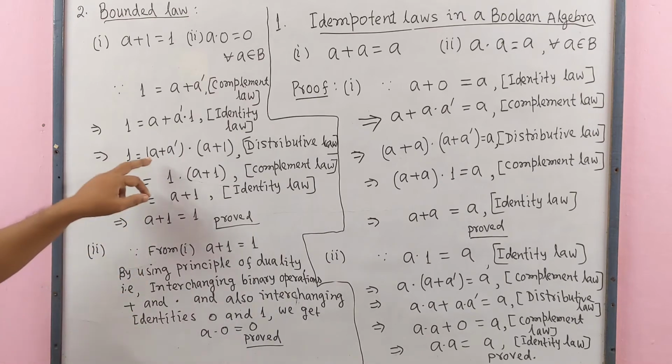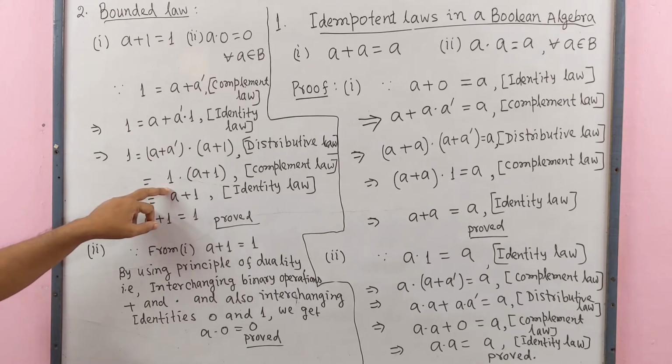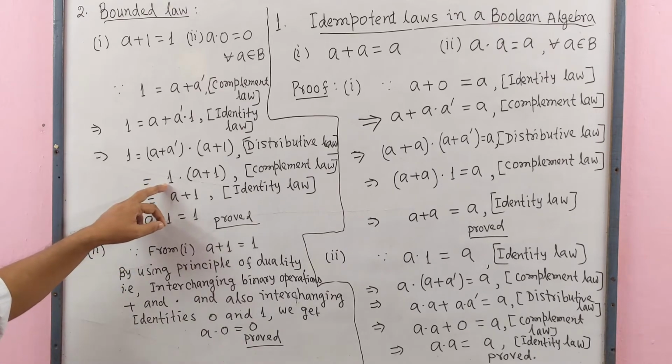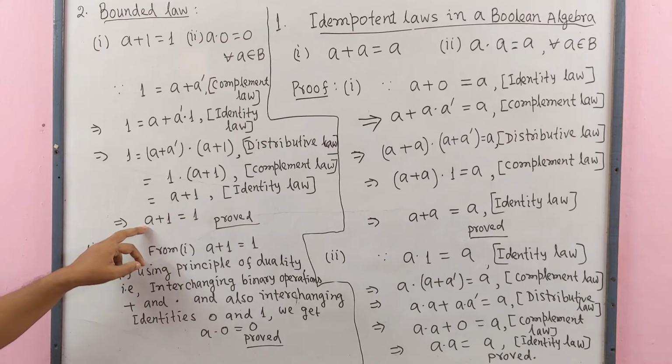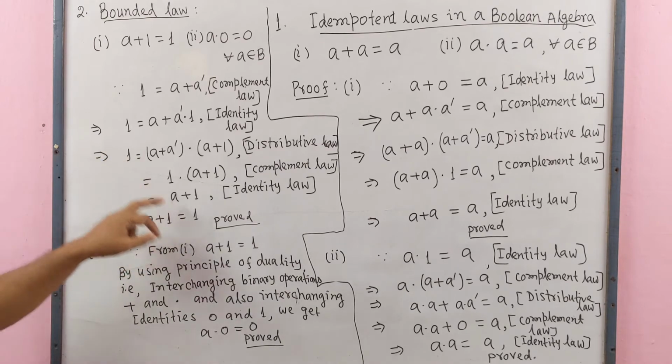By complement law, we know that a plus complement of a equal to 1. Now we use the identity law. Since 1 is the identity with respect to dot, so 1 dot a plus 1 equal to a plus 1, implies that a plus 1 equal to 1.